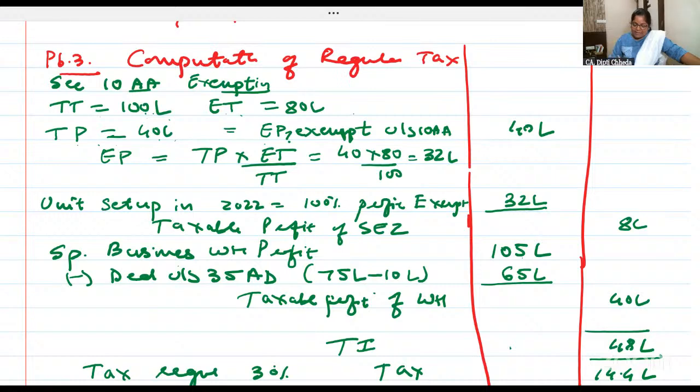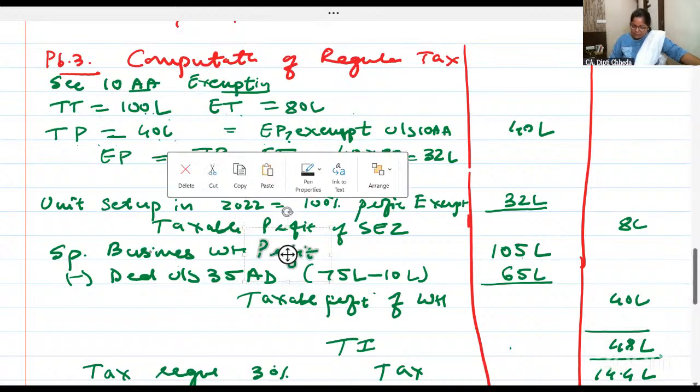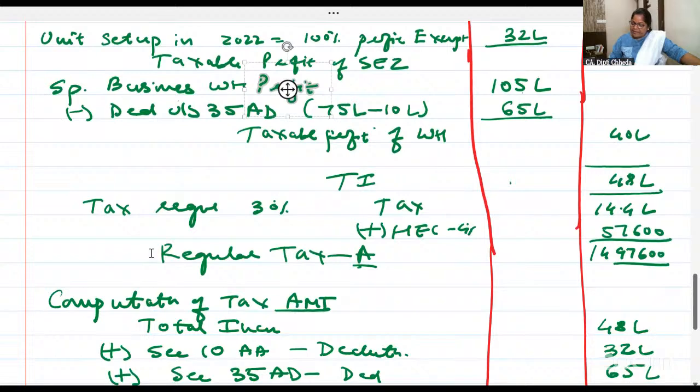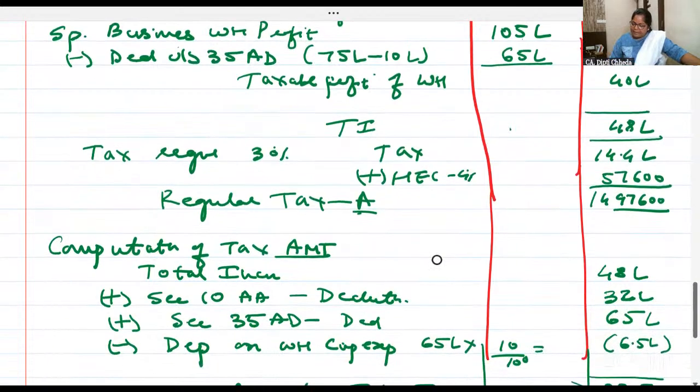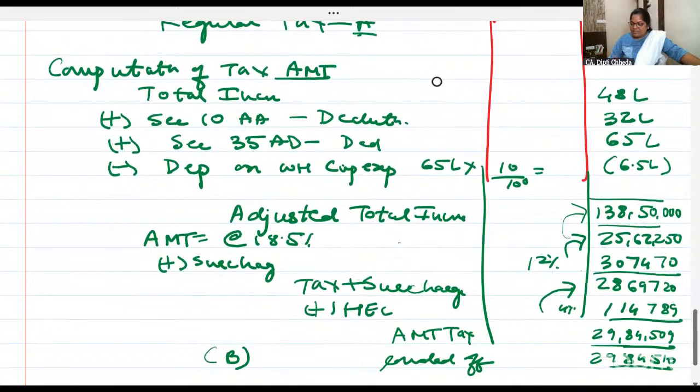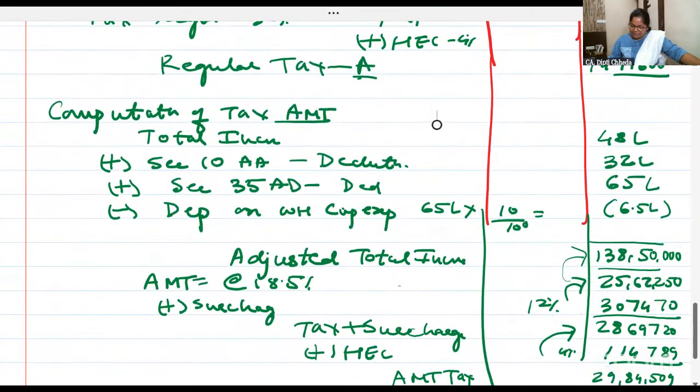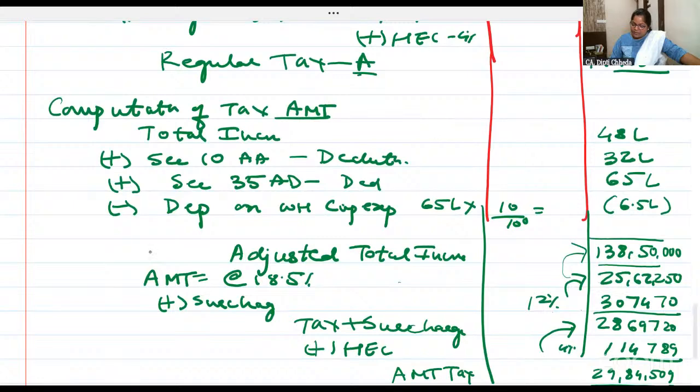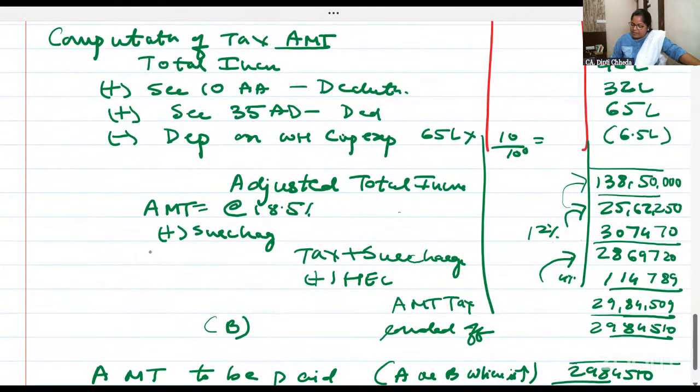Only a bit can be asked. SEZ they may not give. They will give a small problem. Only 35AD. SEZ I have taken 100%. Then business income with 35AD. So you got the regular income and 30% tax. If it is an individual, then calculate the slab rates. Now add back whatever deductions and 35AD and all. And because you have added back 35AD, which is a capital expenditure of 65 lakhs on a warehouse building, you have claimed depreciation. You got adjusted total income, calculate the tax. Any doubts you have, you can ask.